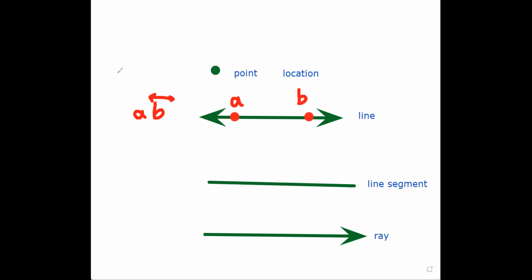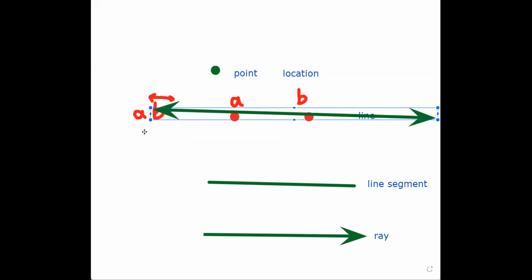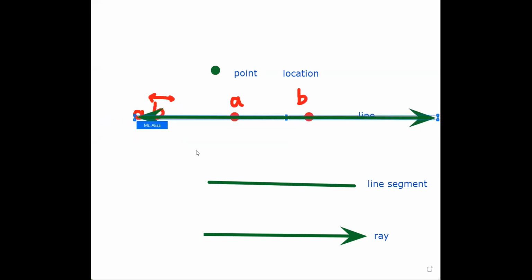I can go forever I want here and forever I want there, as much as I want, to the right and to the left. I can go forever. So that's about the line.